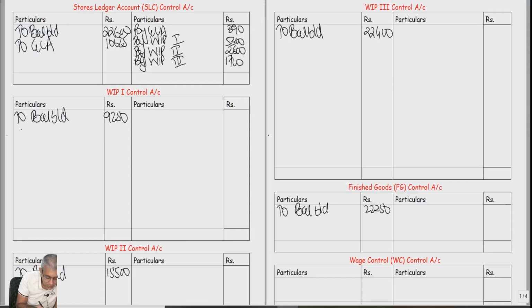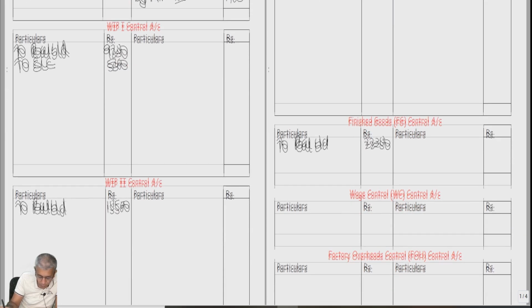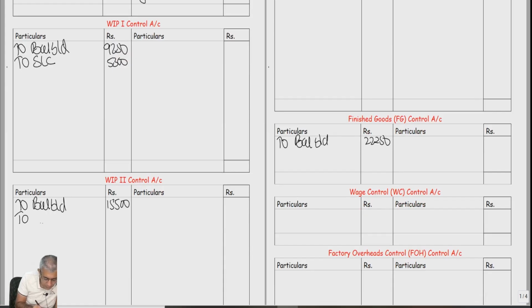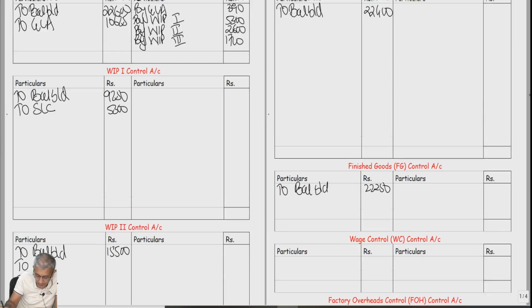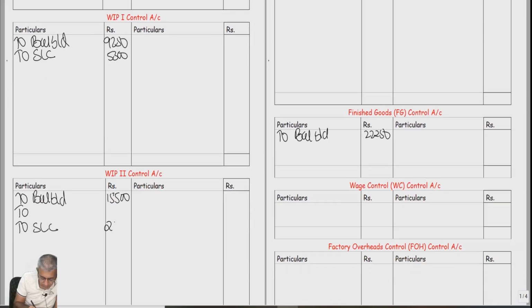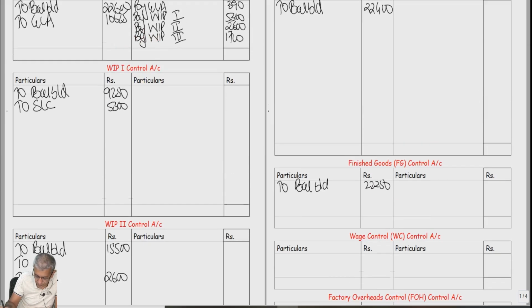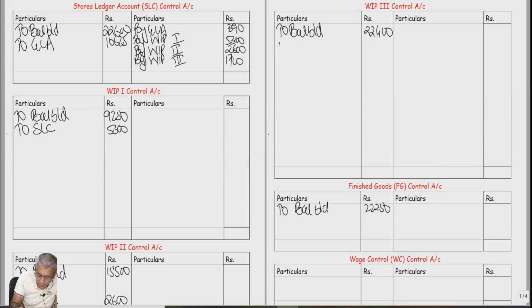Now, listen. Do this particular thing with me. To SLC 5,300. Listen, in WIP2 account, just write down 2 and leave that line, and then on the next line you all post this to SLC 2,600. In WIP3 also just write down 2 and leave that particular line, then you all post this to SLC 1,700.